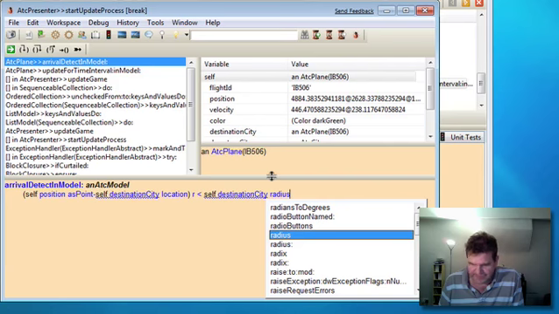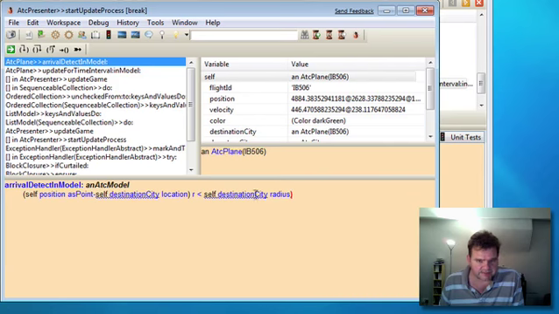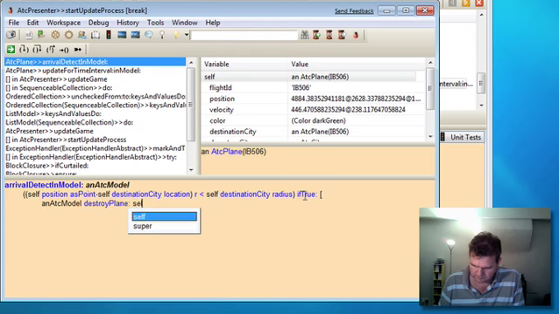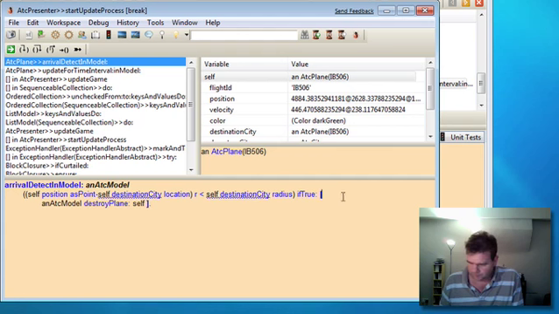Okay, now if that is less than, if that's true, we can then remove our plane ourselves from the model, and that will remove us from the simulation.